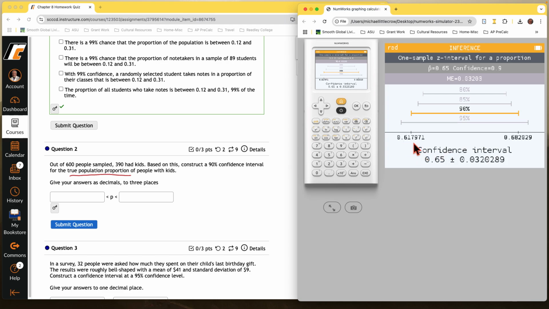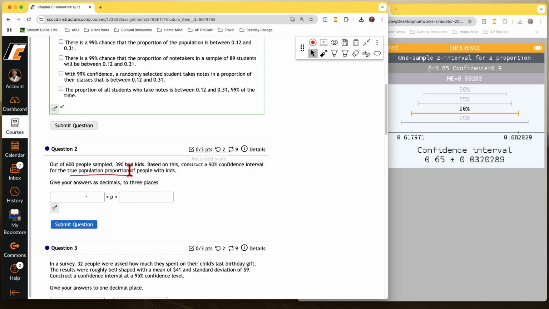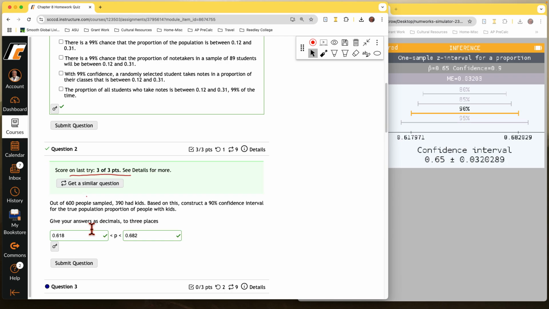So 0.617, they want you to give your answers to 3 decimal places. They're not percentages, so they're decimals. 0.61, we'll round the 7 to an 8. 0.618. You could put the 0 in front if you want. I'll do that. And then the second part is 0.682 to 3 decimal places. 0.682. And then we can see that our answer is correct. Okay, so that's how we do a population proportion confidence interval.